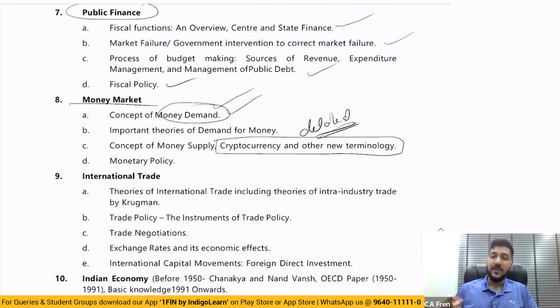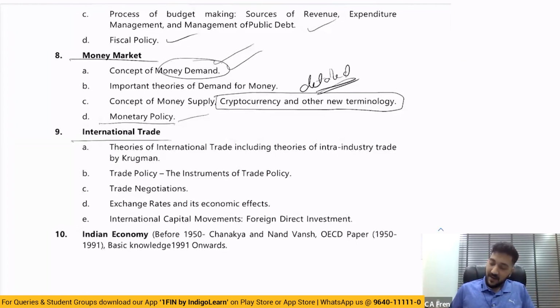The reason for that is, in the previous inter syllabus when we learned about economics for finance, when all this cryptocurrency and the trend around it had come, the institute had included one or two lines or a paragraph at most about cryptocurrency, etc. But here they have gone a little bit more detailed with regard to cryptocurrency, which is a good move because students need to know and they have to be tested on what is going on in the world. And then there is monetary policy, which is also a good traditional money market topic.